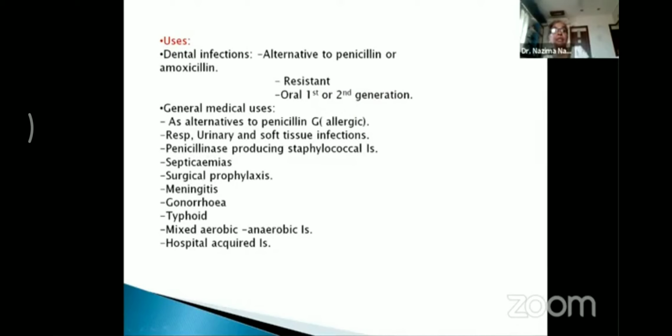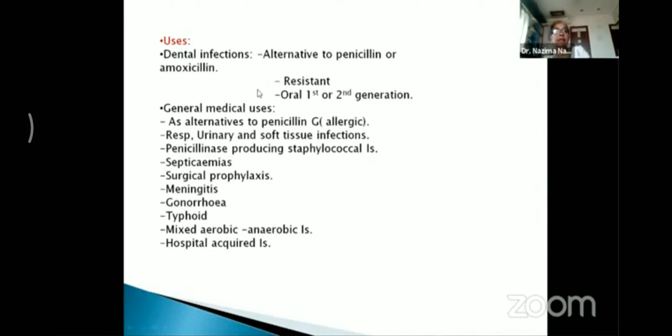So where the patient is resistant or allergic, in such cases these drugs can be used. Here in dental infections, we generally prefer the oral first or second generation cephalosporins, because they are more effective on the organisms present in the oral cavity.